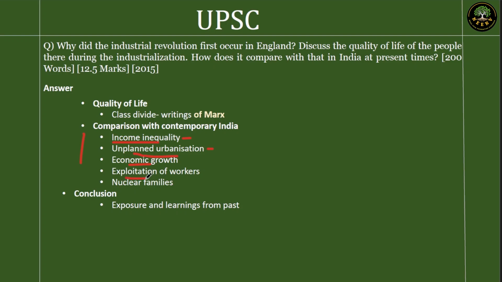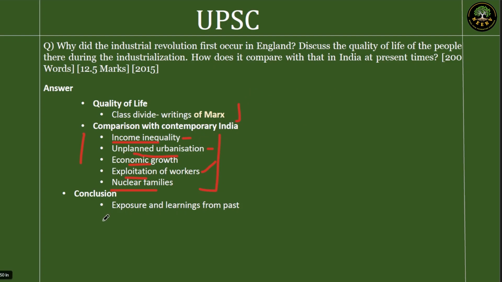Then exploitation of workers is taking place because you have a higher demand for jobs. When there is higher demand for jobs, people can be kept at lower wages. So exploitation of workers is happening. The nature of family is also changing because you have to migrate. When you have to migrate, you cannot take your entire joint family with you. So nuclear families are emerging. So these are the changes that can be seen in India, the same changes that were visible in Europe, in Britain at that time.